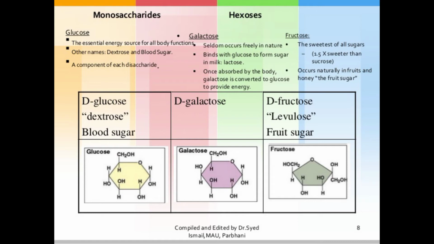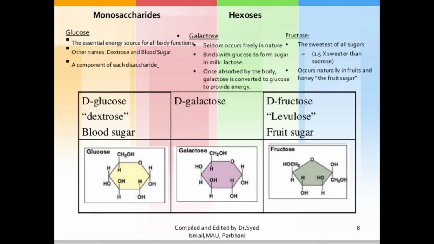So the Haworth structures are shown in this slide. The first one is D-glucose, which is called dextrose, or blood sugar. Then D-galactose, and the last one is D-fructose. In the case of D-glucose, the D means dextrorotatory. This structure is called the Haworth structure.